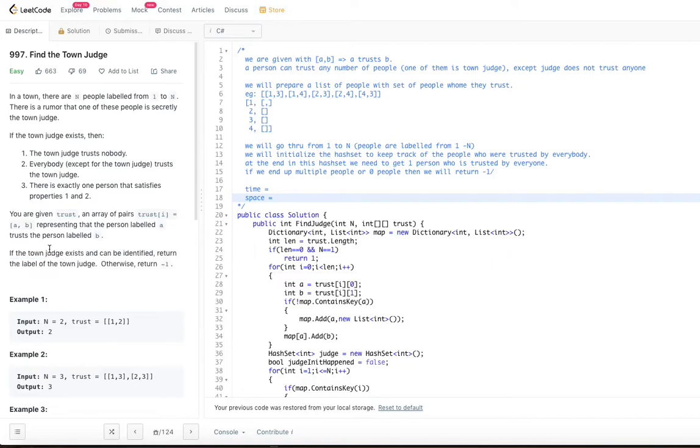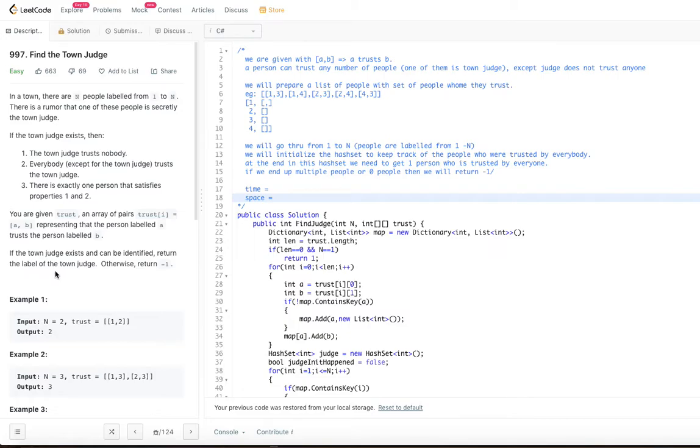So basically there are n people labeled from 1 to n. There is a trust relationship that is given in a trust array. That is a two-dimensional array where the first element represents the person who is trusting and the second one represents the person who is trusted.